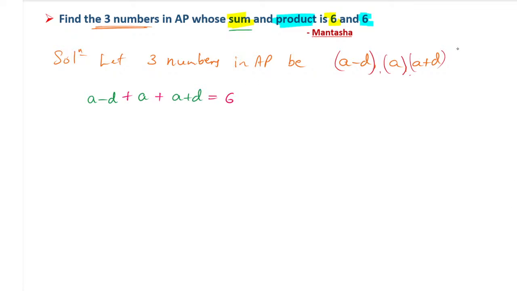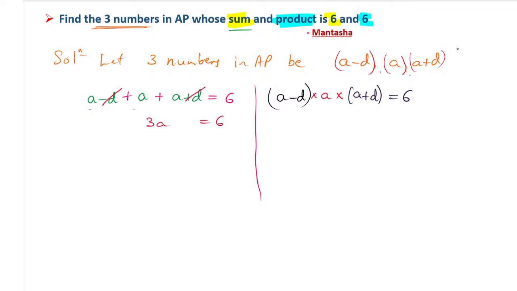Similarly, when we multiply them, again we multiply A minus D, put the bracket, then multiply by A, and multiply again by A plus D. When you multiply also, you will get the answer as 6. Now you can see when you add, minus D and plus D will get cancelled. A and A and A will be 3A, that is equal to 6. So A value will become 6 by 3. This 3 I am taking to the other side. So A value will become 2.